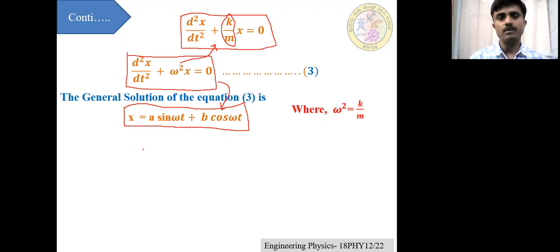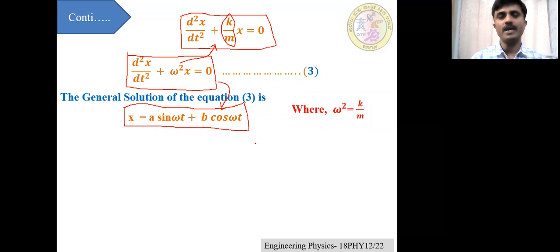Now this is the equation of a particle executing simple harmonic motion. As I told you before, x equals a sin omega t plus b cos omega t is a linear combination of sine and cosine functions, which is a periodic function.